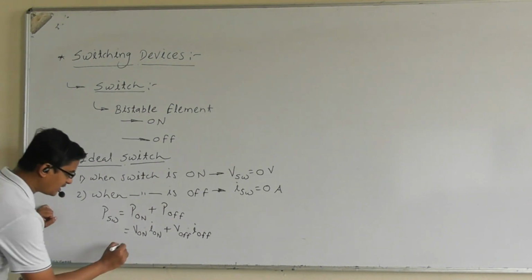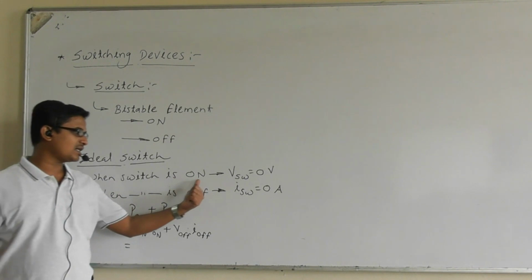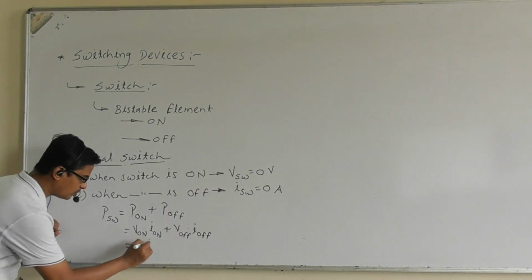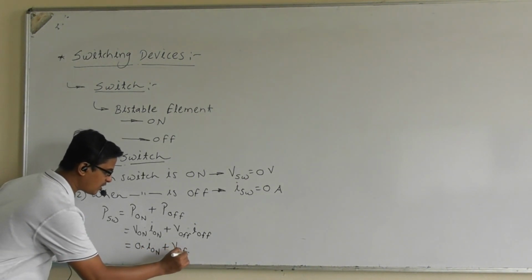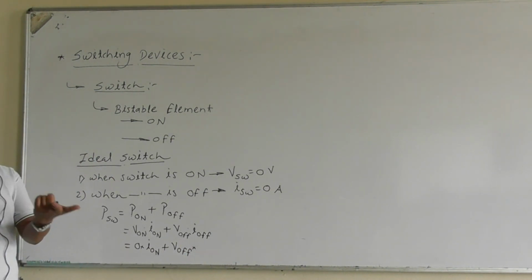But what is the voltage across the switch during the on state? It is 0. So it is 0 into current, plus the voltage across the switch during the off state, which will definitely be non-zero because it is the voltage across the open terminals.